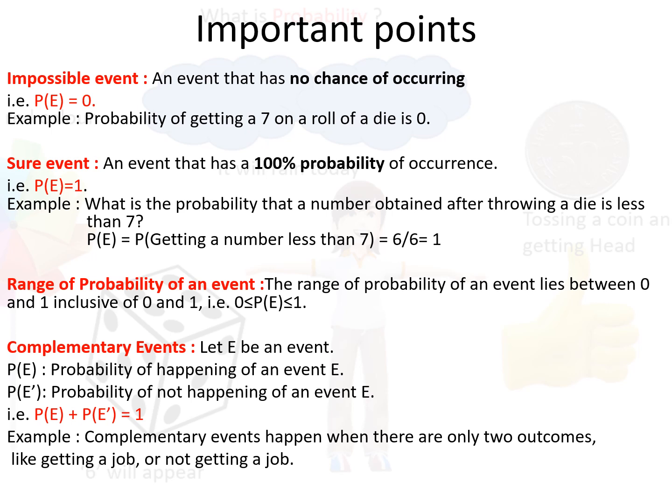We can also understand this by example, which says that there are two chances. Either you will get the job if you have given some interview, or you will not get the job. So in complementary events, the happening will take place if there are only two outcomes. Either it will be possible or it will not be possible. So one event is the negation of the other event.